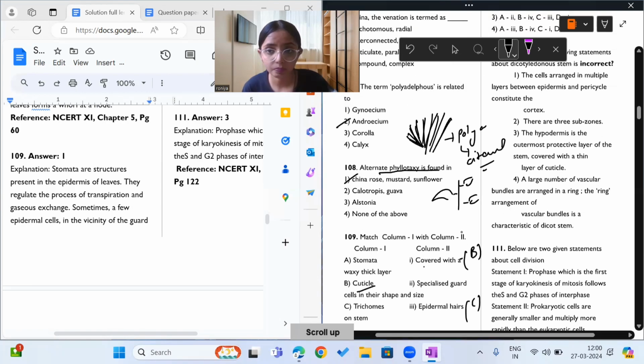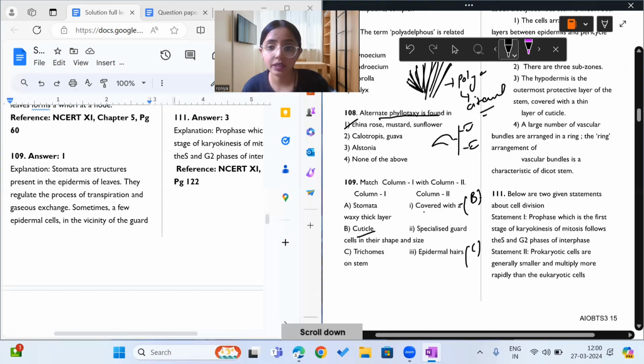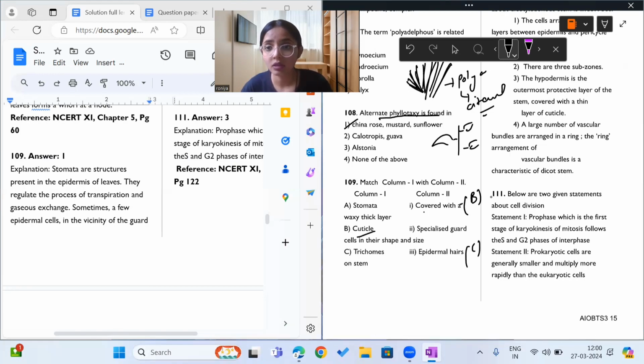Moving on to subsidiary cells. What are subsidiary cells? Subsidiary cells are specialized cells which are present outer to guard cells and help in nourishment of guard cells. So they will be something like this. I'll show you just a second. So D is 2.